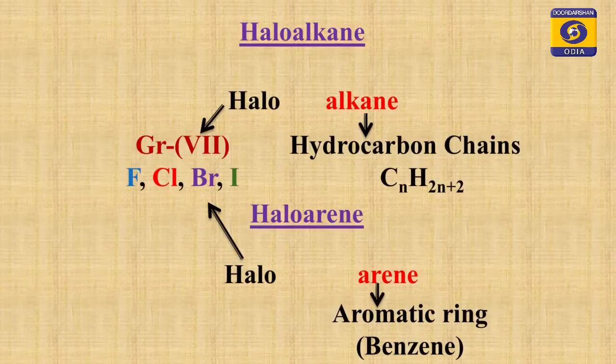Haloalkanes, two words, halo and alkane. Halo means, recall your first year knowledge, periodic table, halogen family: fluorine, chlorine, bromine and iodine. Also one more element is there, that is called astatine, but commonly fluorine, chlorine, bromine, iodine are called halogens. Second part is alkane. Students, you know, alkanes means hydrocarbons, also called saturated hydrocarbons, containing carbon and hydrogen, and all the bonds are single bonds.